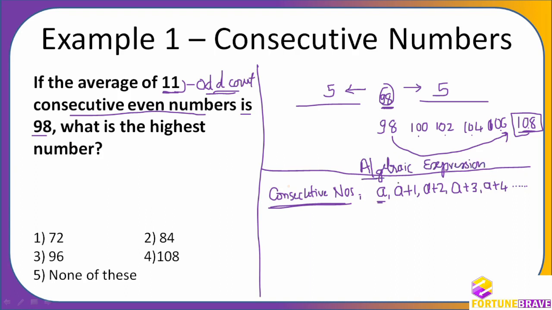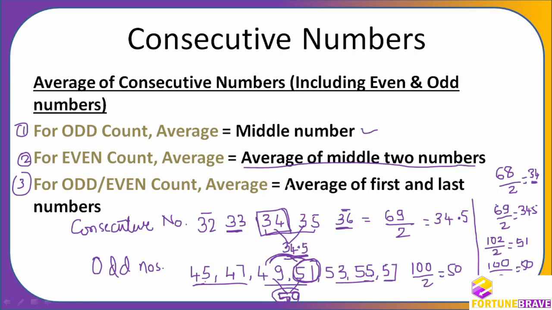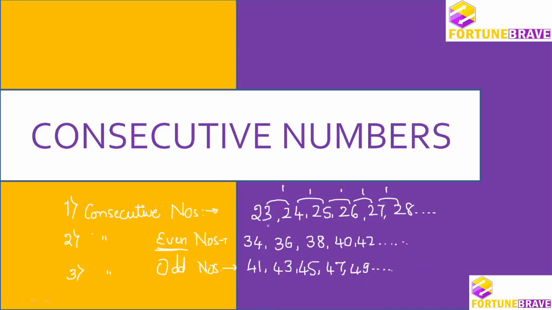Whatever you replace with A, you will get this kind of series. Whatever we have done earlier, you can see it again. If this is A, then what is 24? A plus 1. This is 23 plus 2, so A plus 2. This is A plus 3, this is A plus 4, and so on. So 23 plus 5 is equal to 28. You will be able to find it out.